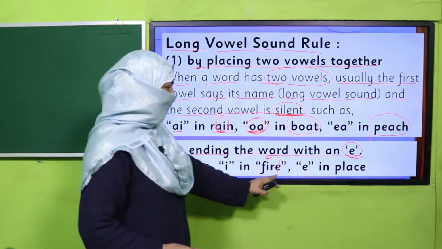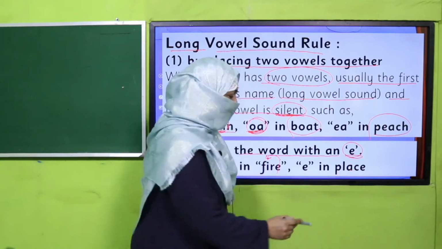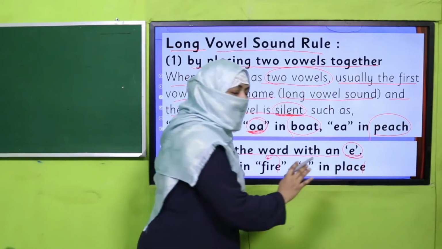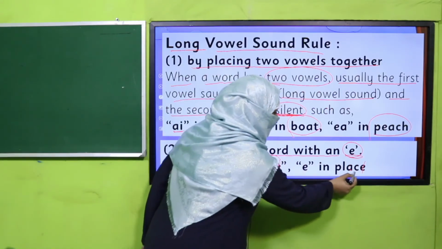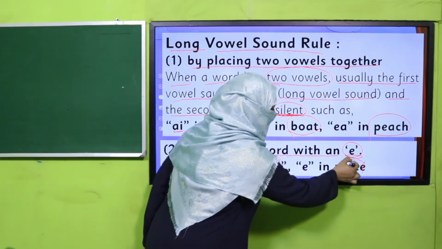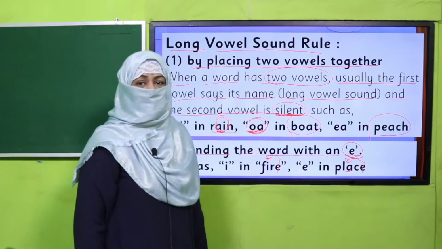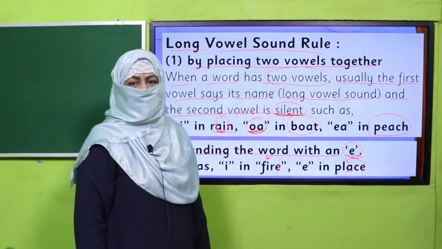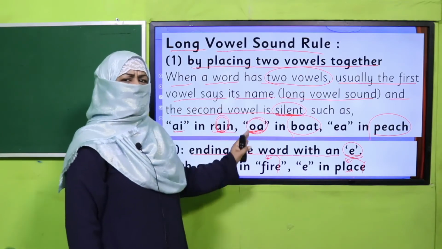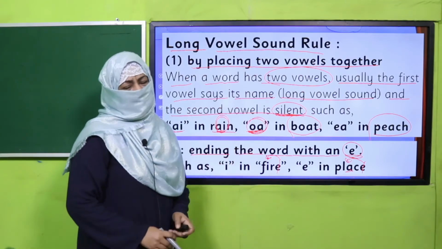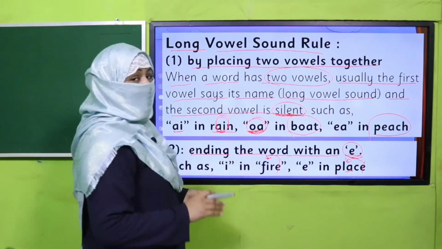Okay, and as in place. Now this E is not saying anything, and this A which is coming before this bossy E is giving its long sound, that is A, place. Right? So these two rules we'll follow, the rest we'll learn further. Okay, are you clear with it?